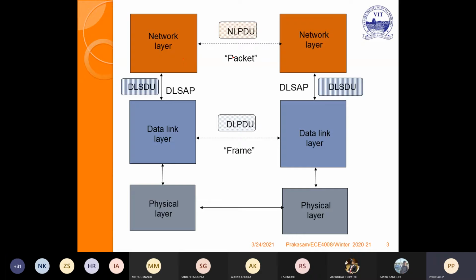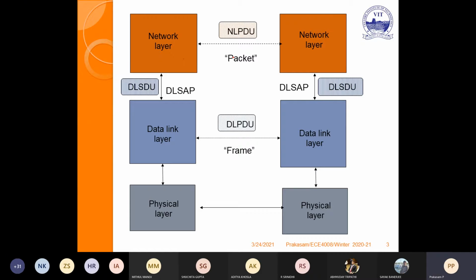So the network layer is virtually connected with the protocol data unit, the network layer protocol data unit between the respective network layers, transmitted to the other receivers. Then next, it will be connected with the data link layer in terms of the data link layer service access point, the service access point.